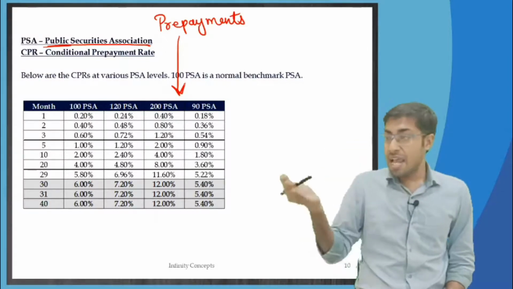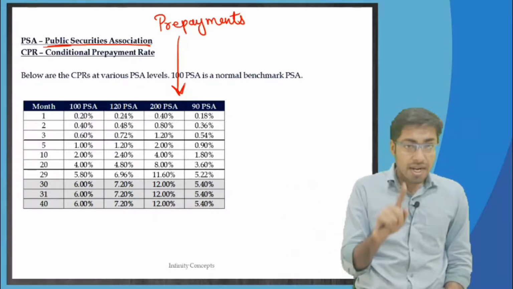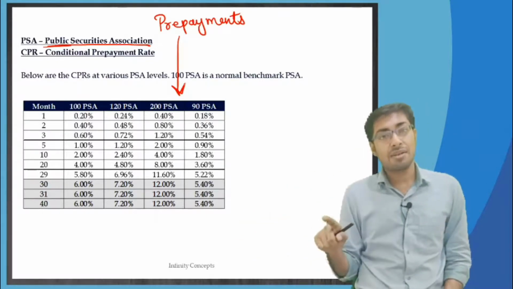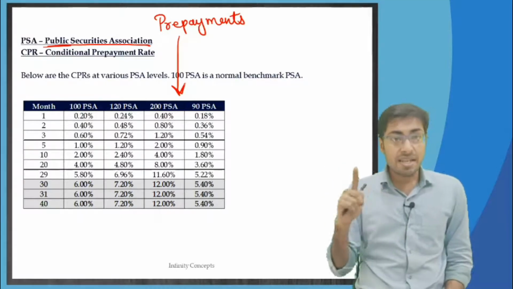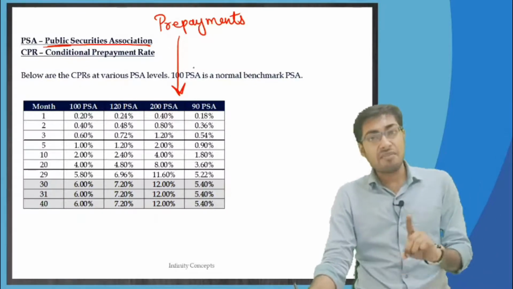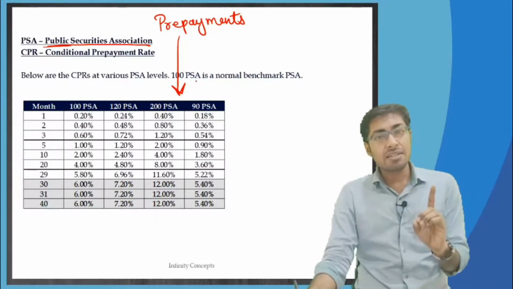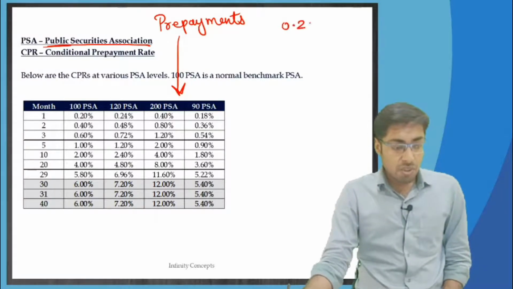It is the rate at which prepayments will happen on a monthly basis. So the result of that association's survey was that every month prepayments are going to be 0.2%.